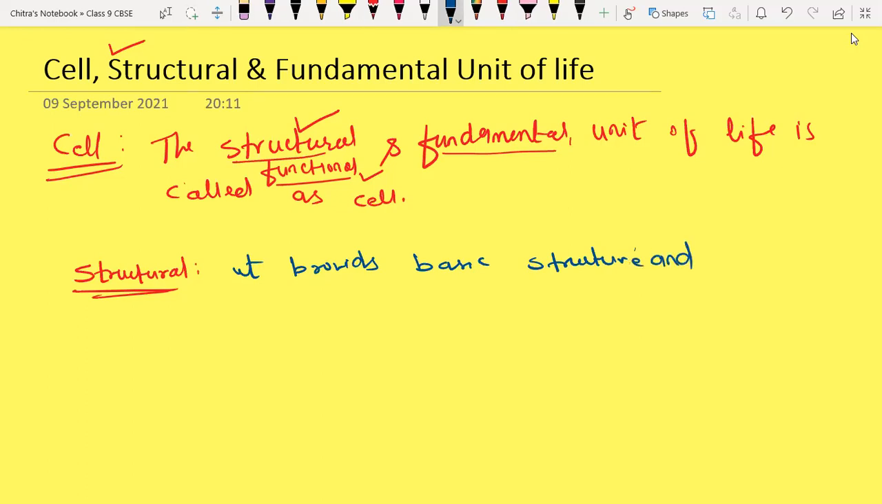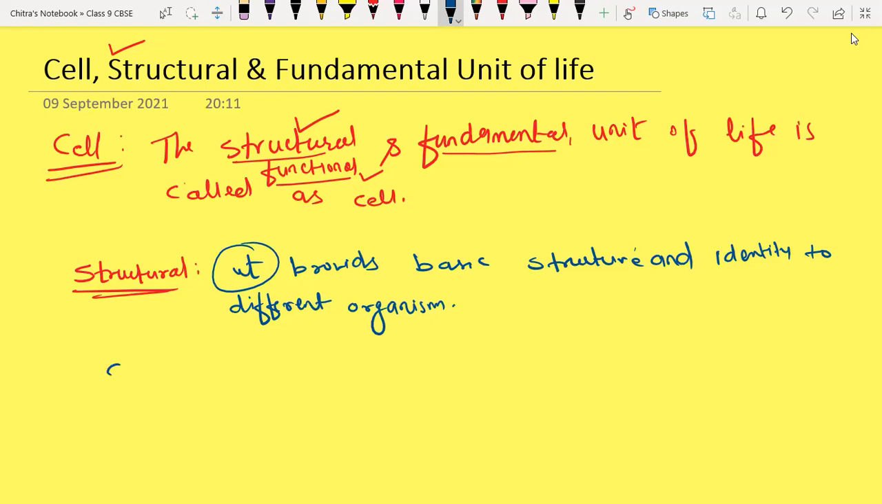It provides basic structure and identity to different organisms, whether they are plants or animals. So that's why the cell is called a structural unit. It means the cell provides basic structure and identity to the different organisms present on earth. That's why it is called a structural unit.